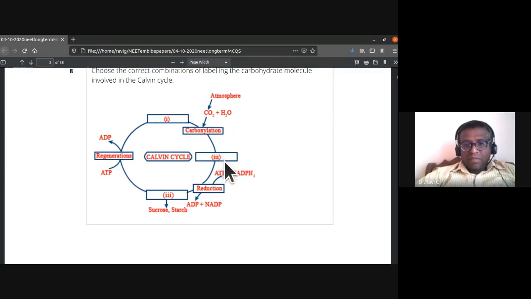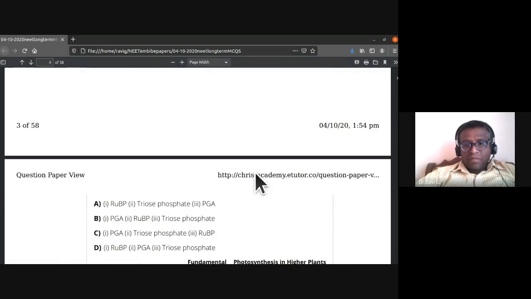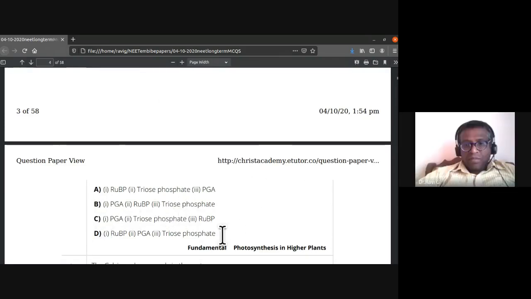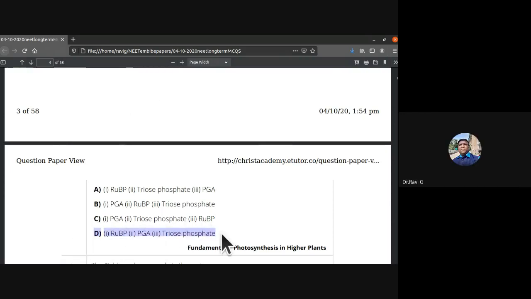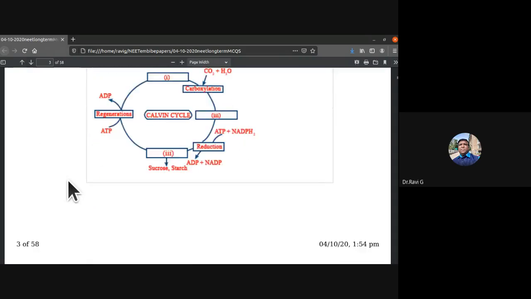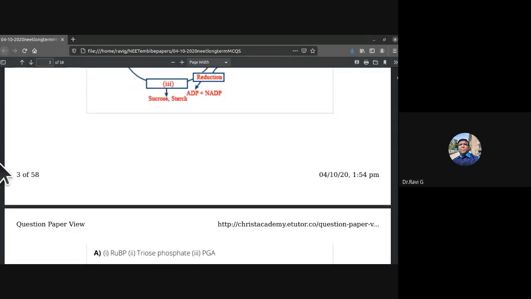It should be 2, not 3. 1, 2, and 3 have this combination: RuBP, then PGA, then triose phosphate. So this is the right combination. So D is the correct answer for the eighth question.